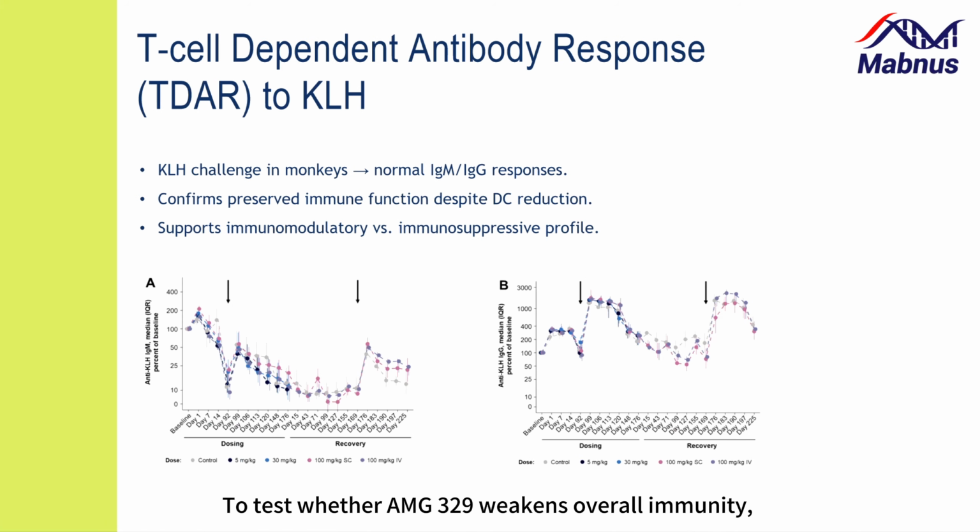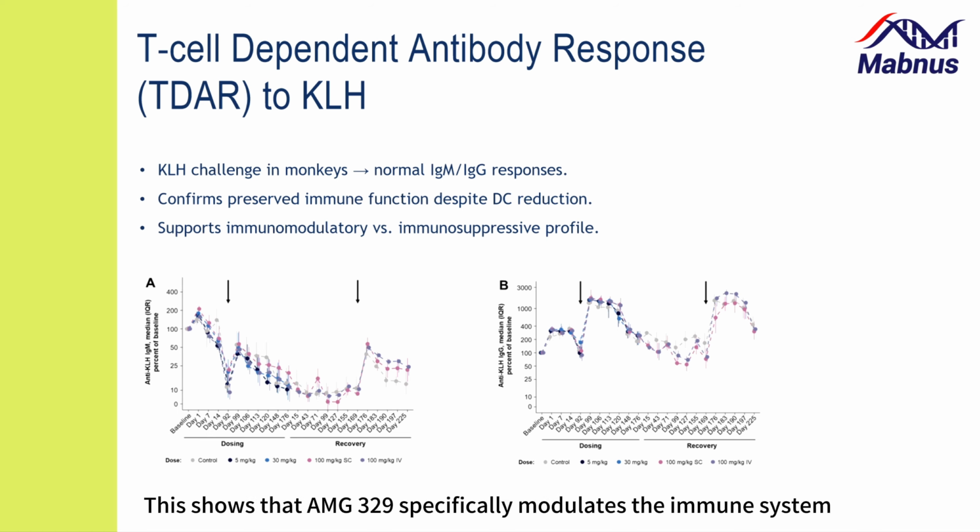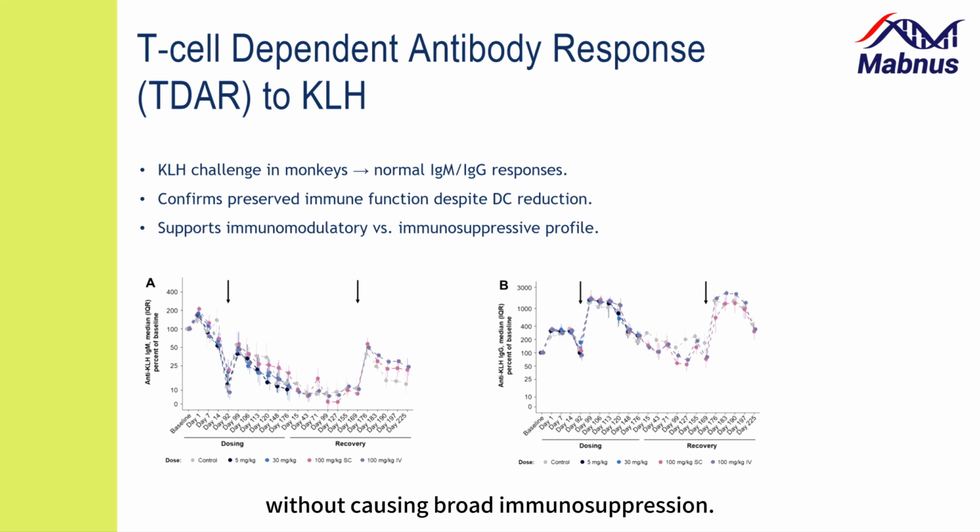To test whether AMG 329 weakens overall immunity, treated monkeys were given KLH, a protein that normally triggers a strong antibody response. Treated animals produced normal levels of anti-KLH antibodies, just like untreated controls. This shows that AMG 329 specifically modulates the immune system without causing broad immunosuppression.